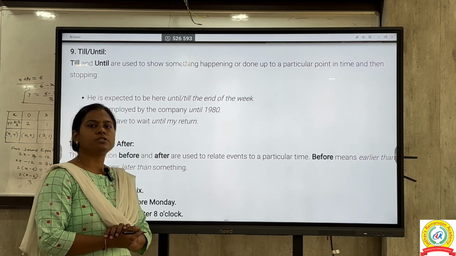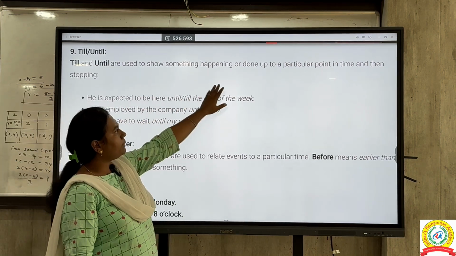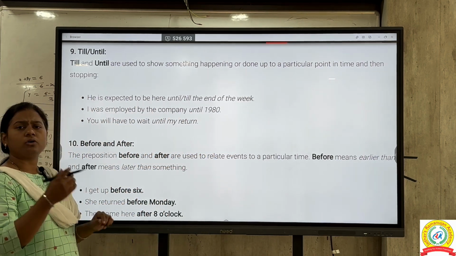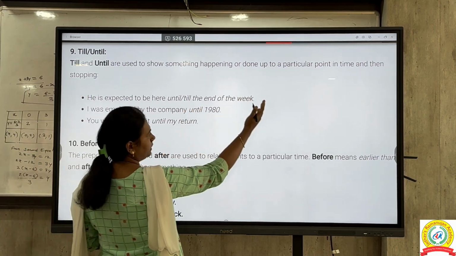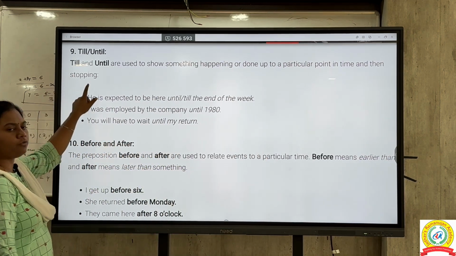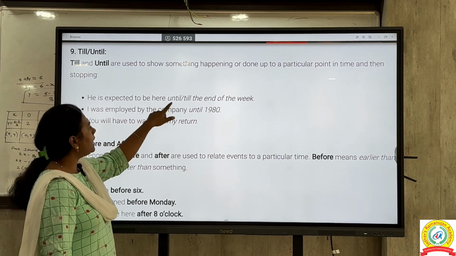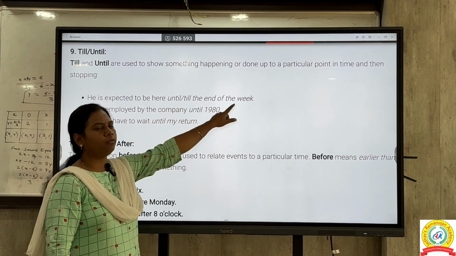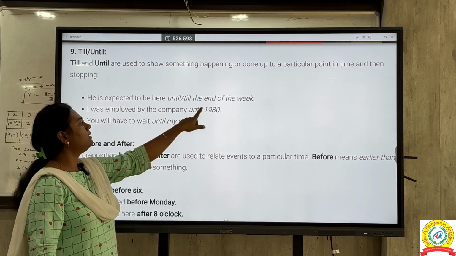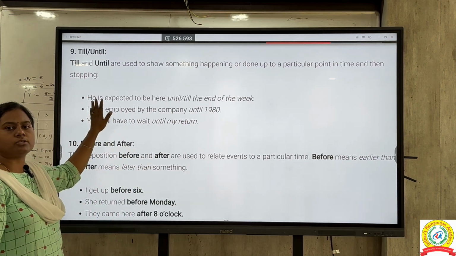Our next preposition is what? Till or until. It is used to show something happening or done up to a particular point in time and then stopping. So it was happening for a particular period of time and after that it stopped. For that case we are going for till and until. Like we will take an example: he is expected to be here until or till the end of the week, or I was employed by the company until 1980. So for this purpose we are using this preposition which is called until.